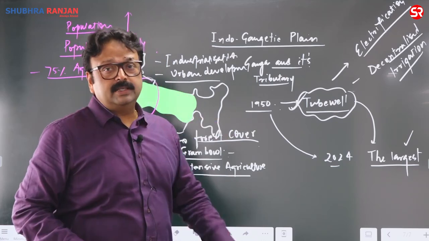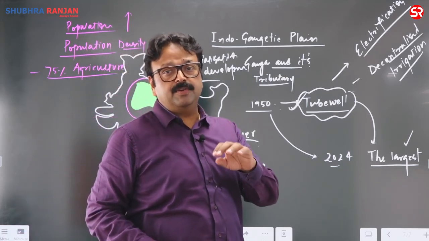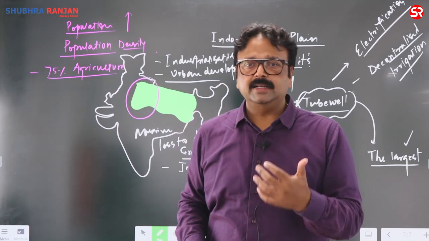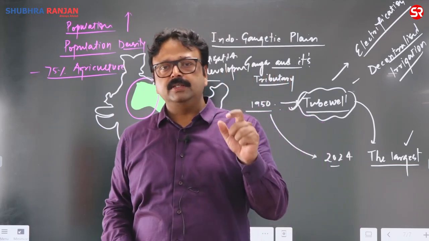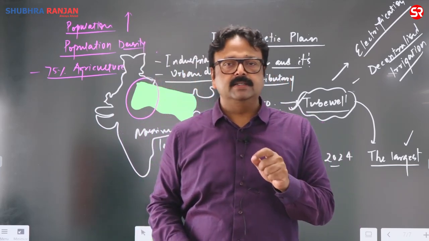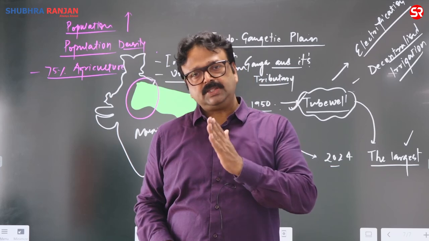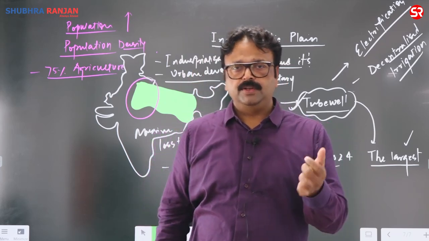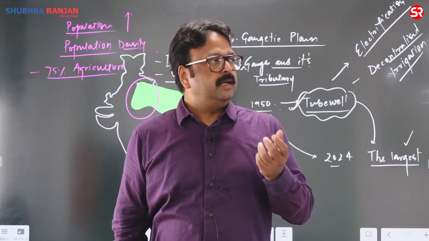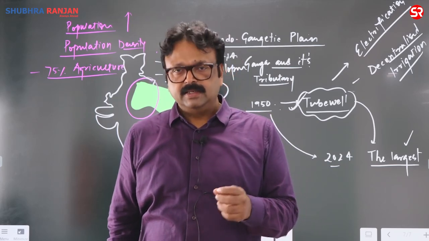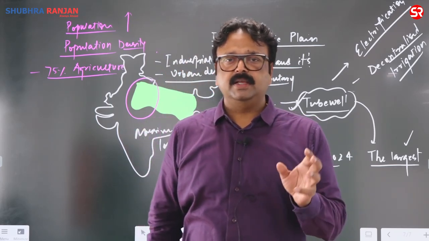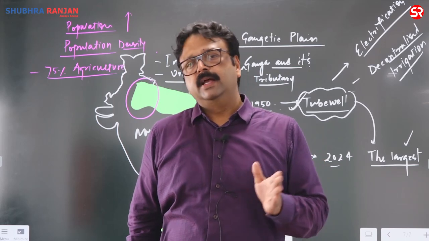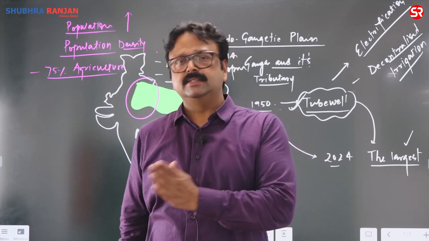Further, if you see some other cause which is away from your geography, that is economy. If you see the growth story of India, you will find that India started its economic growth with the primary sector. Agriculture was the primary sector, and still is, and then the secondary sector and tertiary sector.